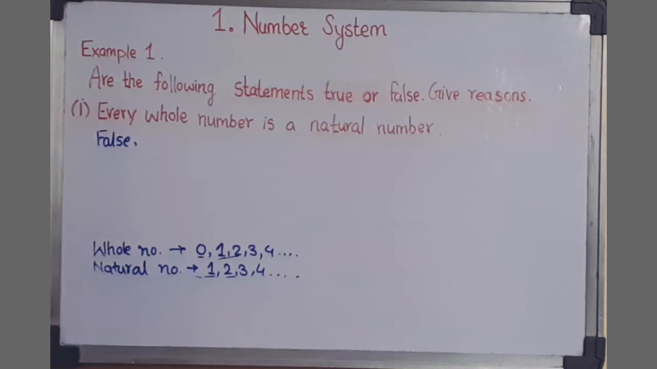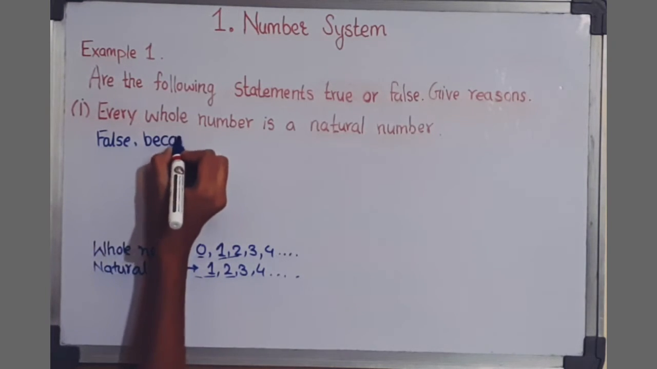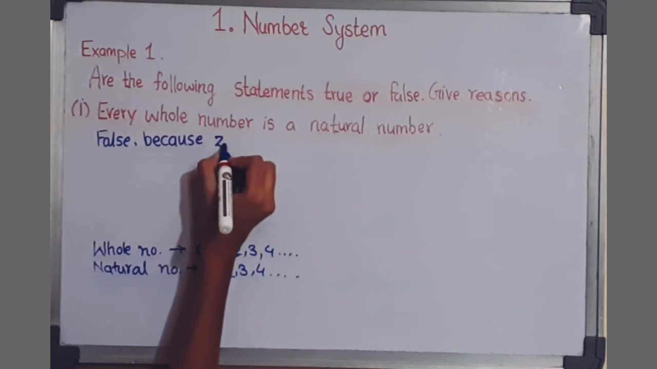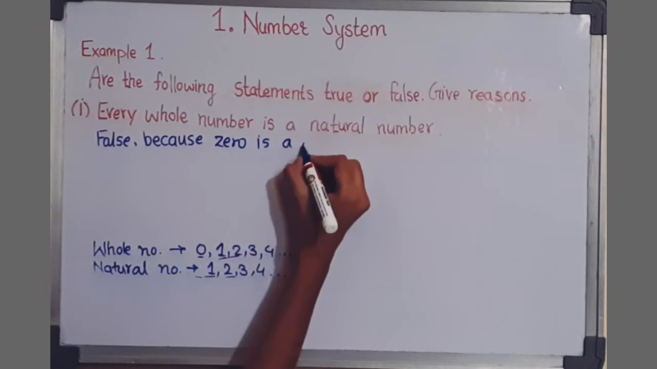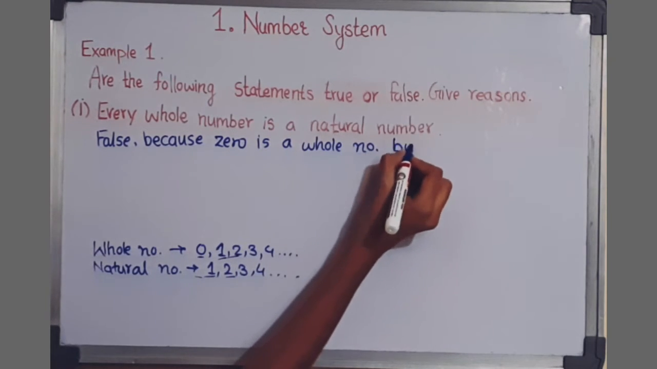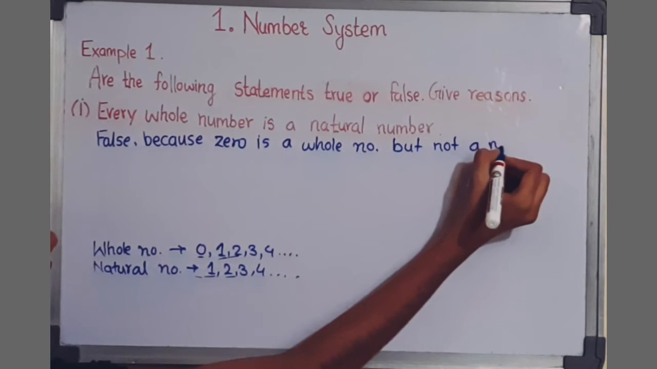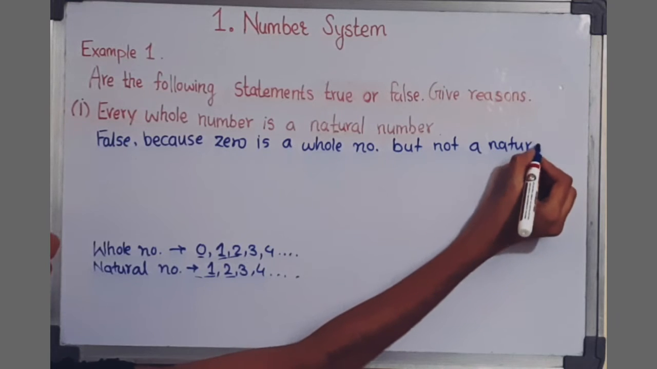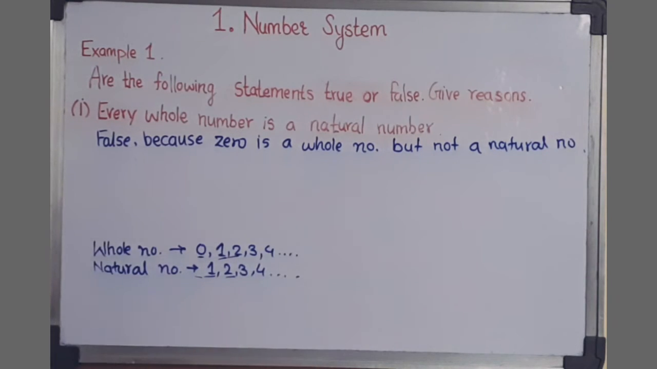What will be the reason? The reason will be: the statement is false because 0 is a whole number but not a natural number.